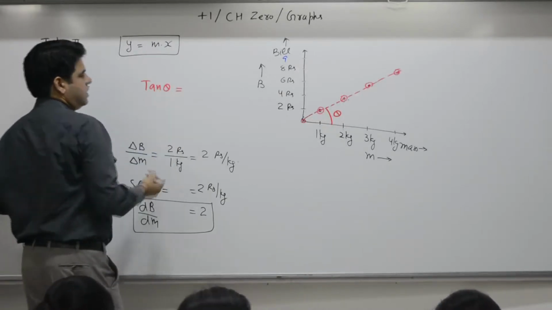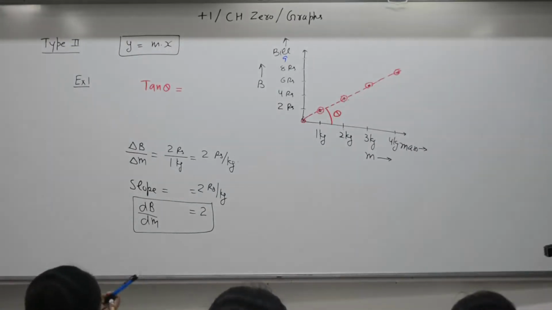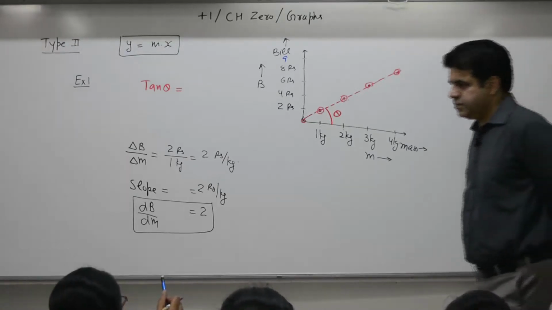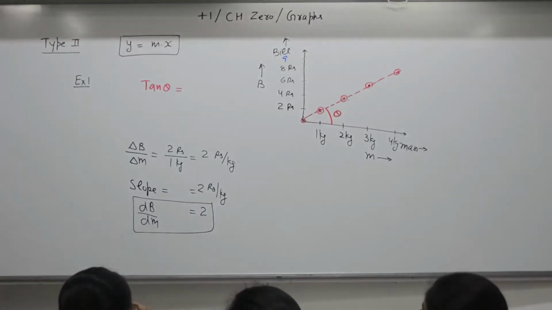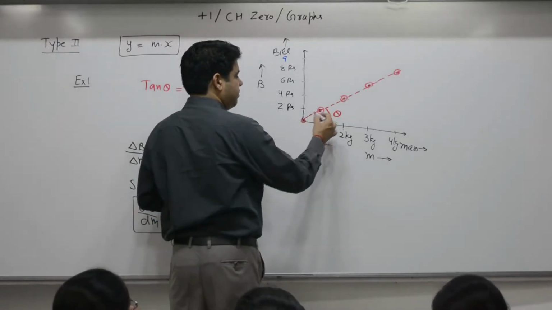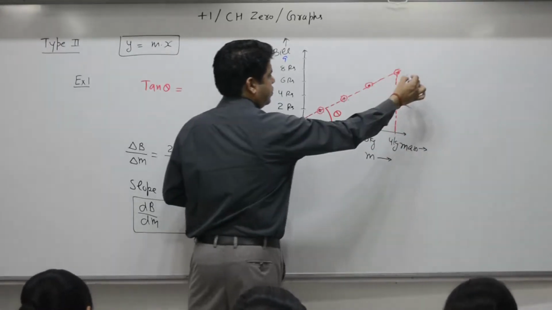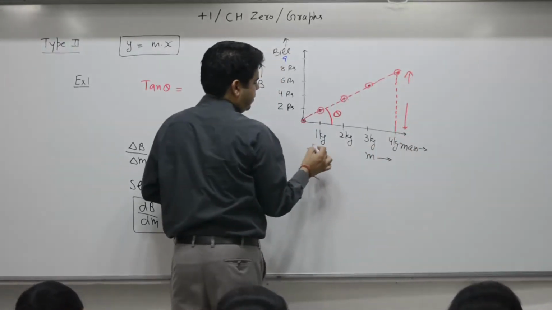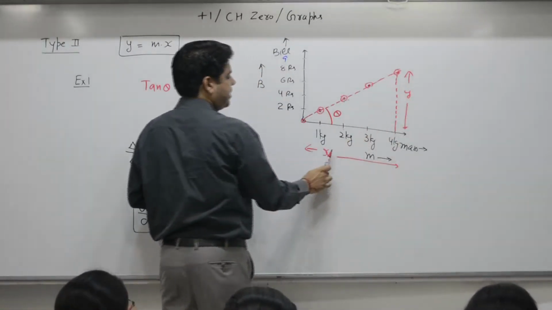Can you find the value of tangent theta? Comes out to what? Value, numerical value for the same is... slope means tangent theta. How? Tangent theta is equal to this value y divided by this value x. If this is y, this is x. Tangent theta is y by x.